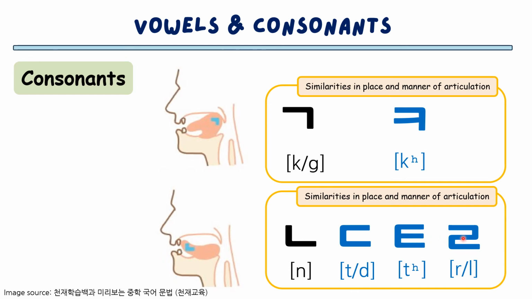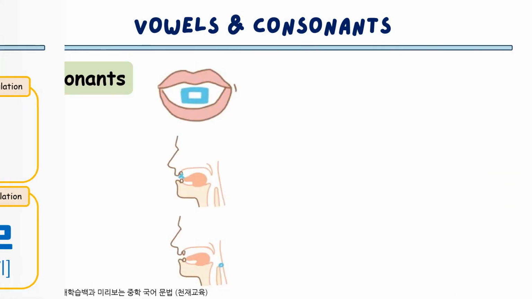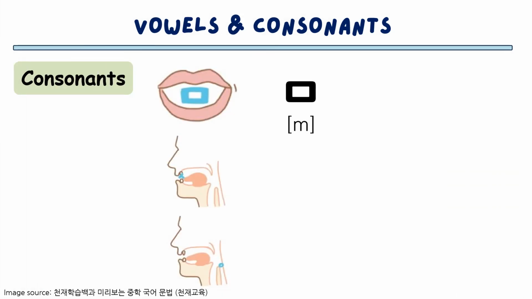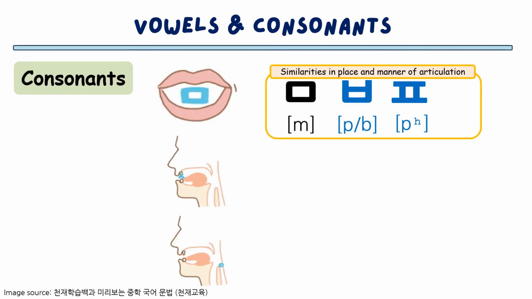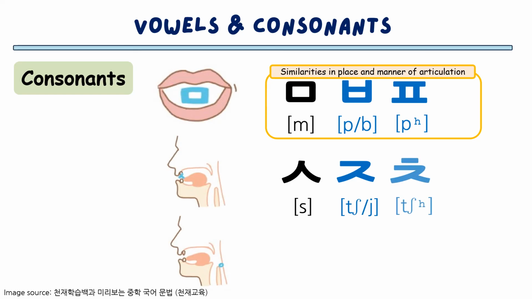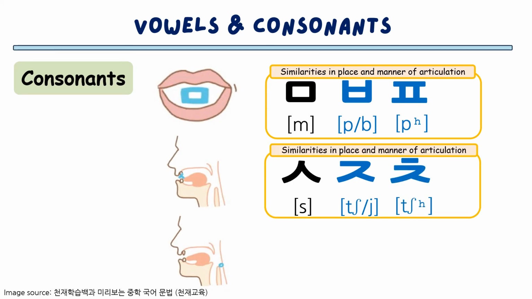La, la. Ma, ma. Pa, pa, pa, pa. Sa, sa. Cha, cha, cha, cha. Ah, ah. Ha, ha.